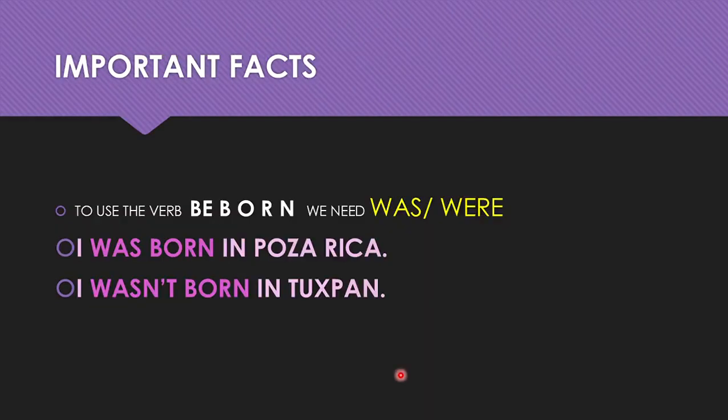Okay, something important to mention is that with the verb be born, we need was and were. So I was born in Costa Rica. I wasn't born in Tuxpan. So it is essential that we need was or were to talk about be born.